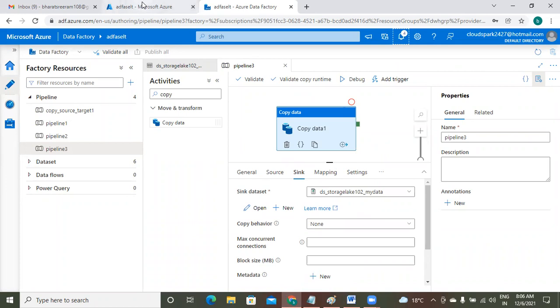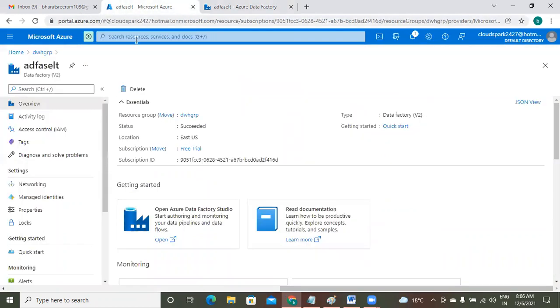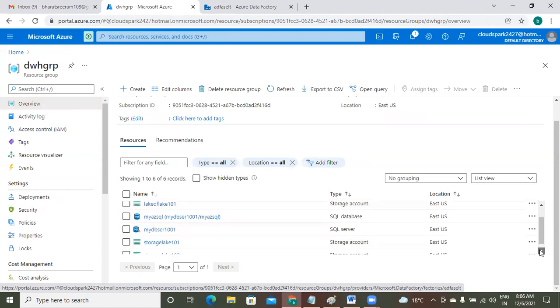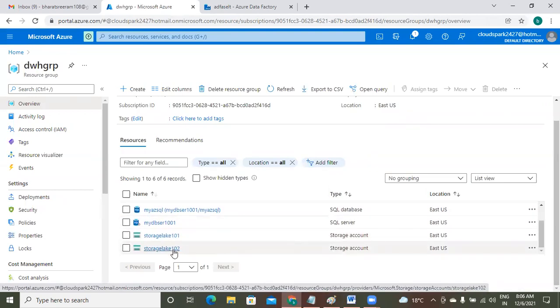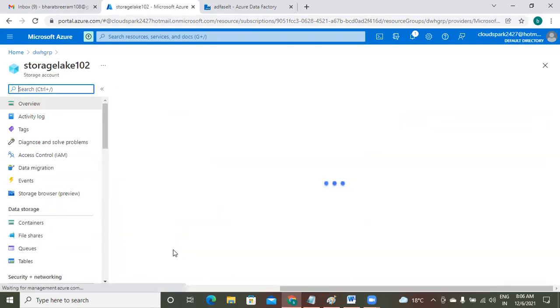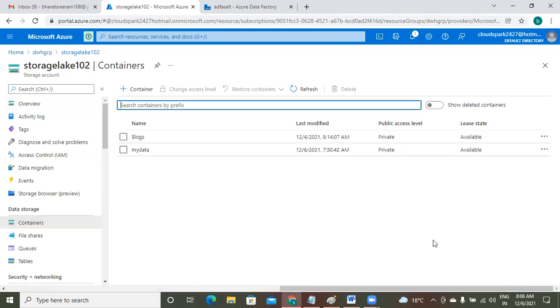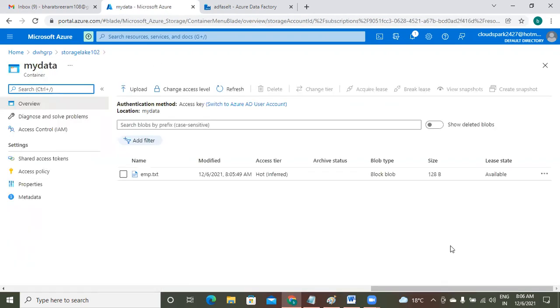Please go back to your data lake. What is your target? What is your target data lake? Storage lake 102. Here you have a container, which is my data. Previously, my data was empty. Now the file is copied. In this way,